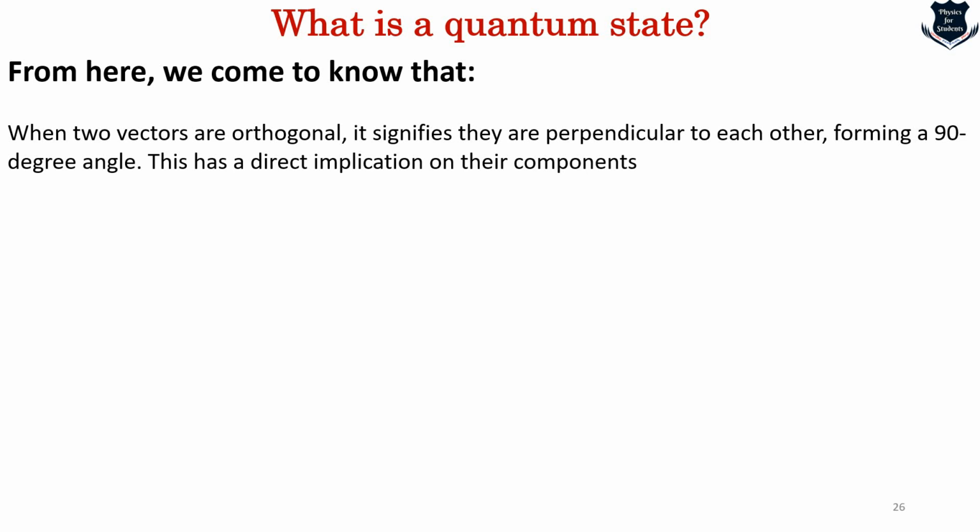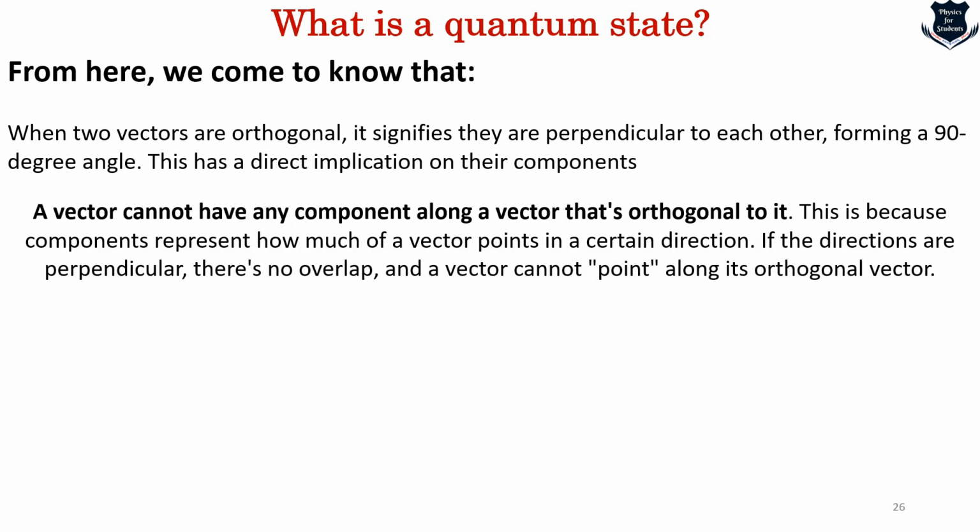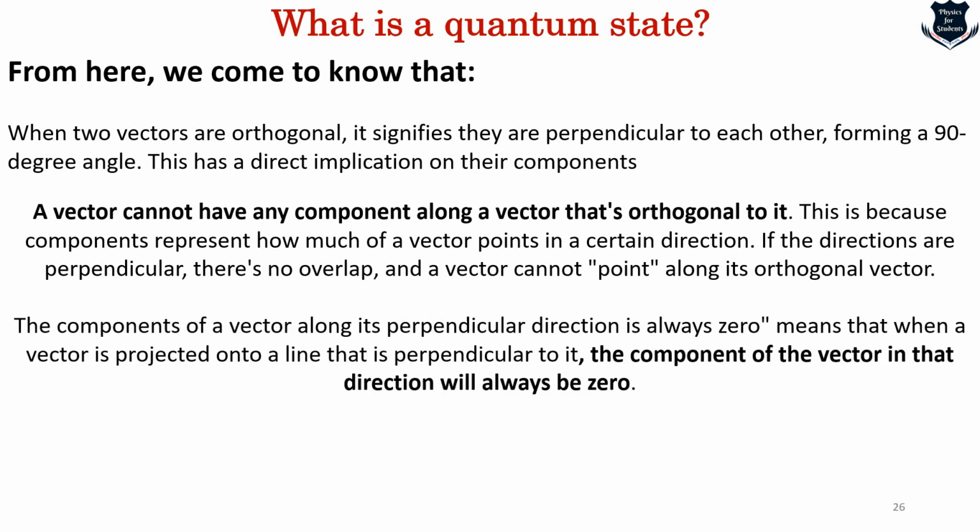That means this has direct implication on their components. A vector cannot have any component along a vector that is orthogonal to it. The reason is quite obvious, because components represent how much a vector points in a direction, x, y, or whatever direction. And if the directions are perpendicular, a vector cannot point along its orthogonal vector. So the component of a vector along its perpendicular direction is always 0, obviously. Meaning that when a vector is projected onto a line that is perpendicular to it, the component of the vector in that direction will always be 0.